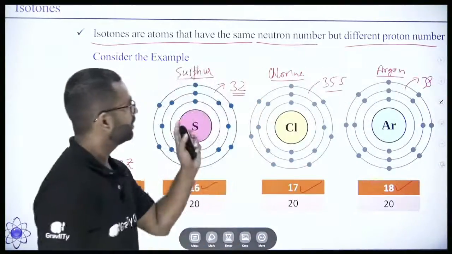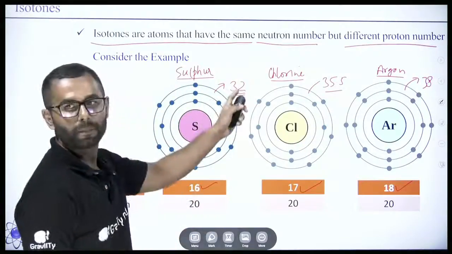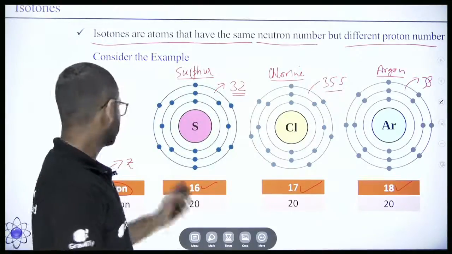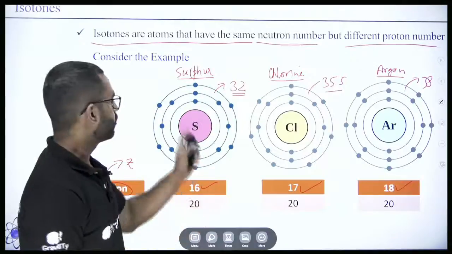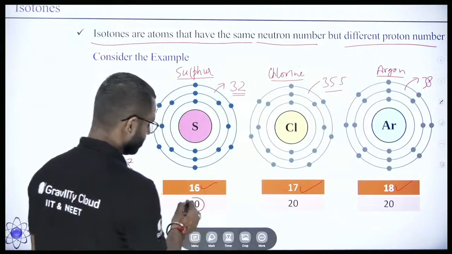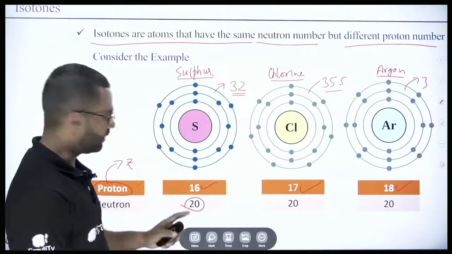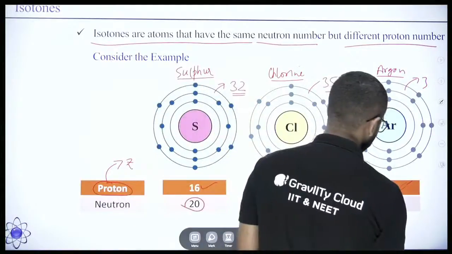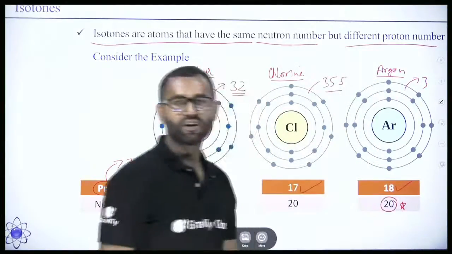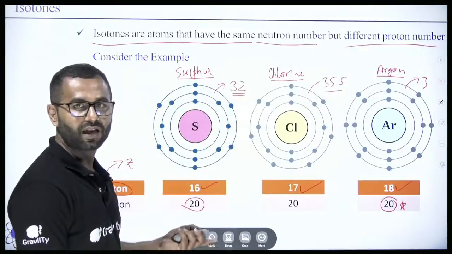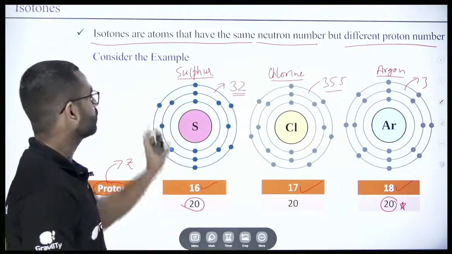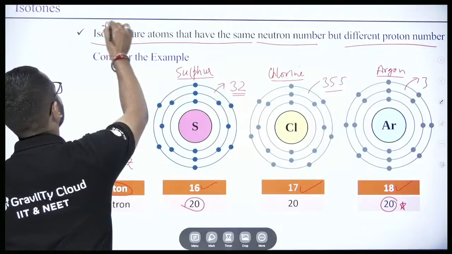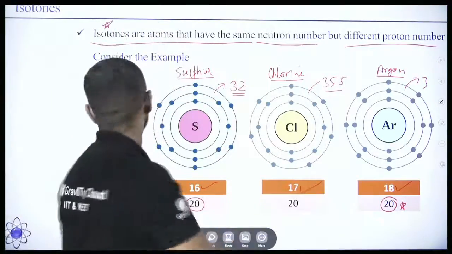Now you see here, when you do the difference, 32 minus 16, in the case of sulfur we have 16 protons, so we can easily see the number of neutrons here. What is the number of neutrons in the case of sulfur? It is 20. In case of chlorine, it is 20, and in case of argon also, it is 20. So this is how you can calculate the protons as well as neutrons in the case of different atoms. And these come under the example of isotones.